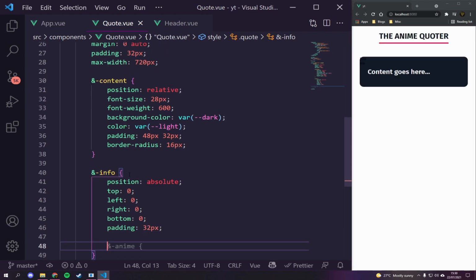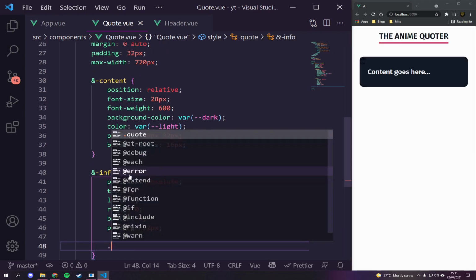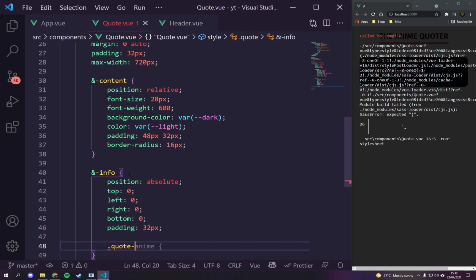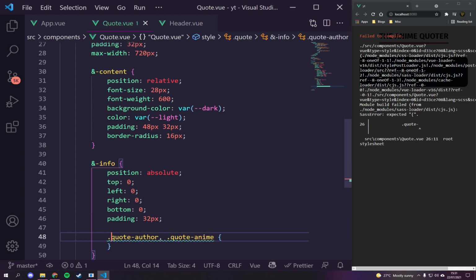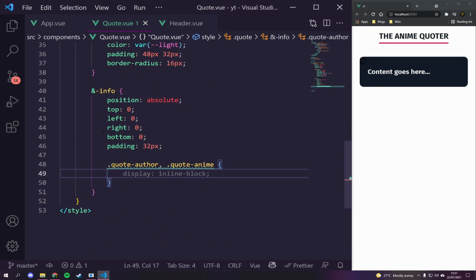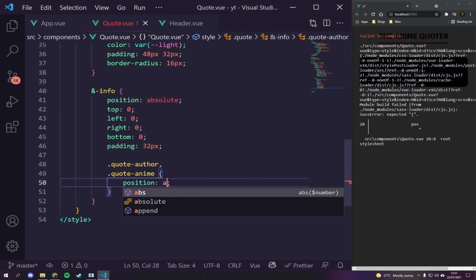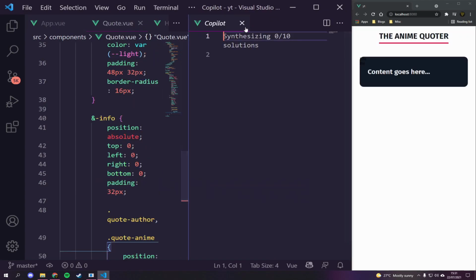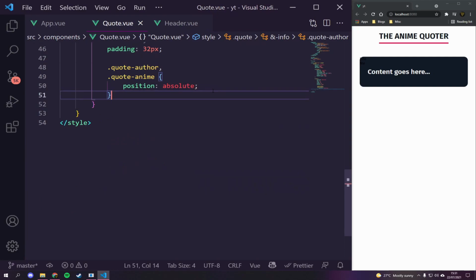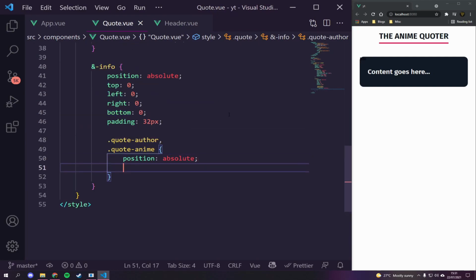We'll then have a dot quote author, I think correctly, and dot quote anime. There you go, that is correct. And then let's just break these down to make it look a little neater. And then in there, we're just going to say position absolute. They're both going to be positioned absolute inside of an absolute element. I know, sounds crazy, but we're doing it. We're going crazy with this one.